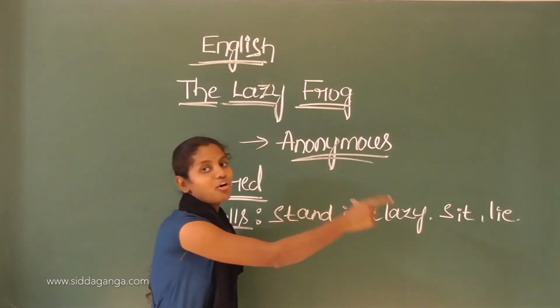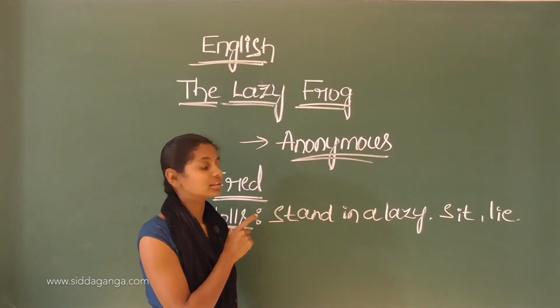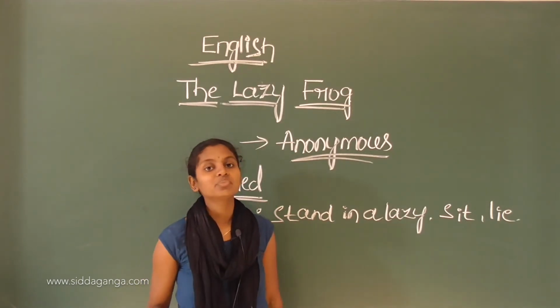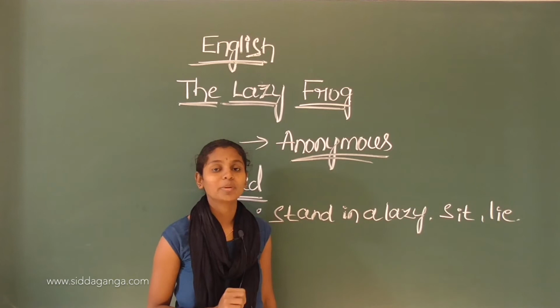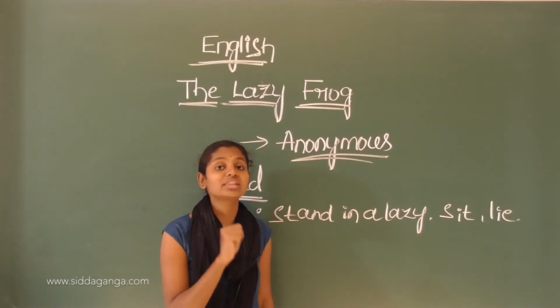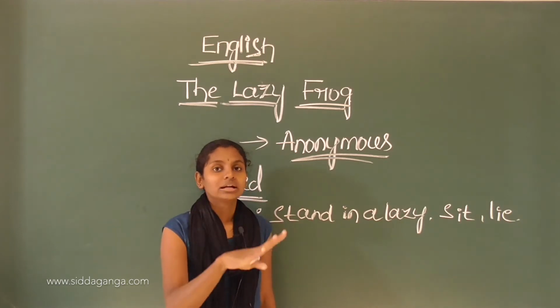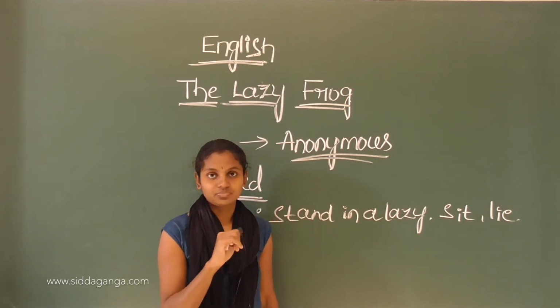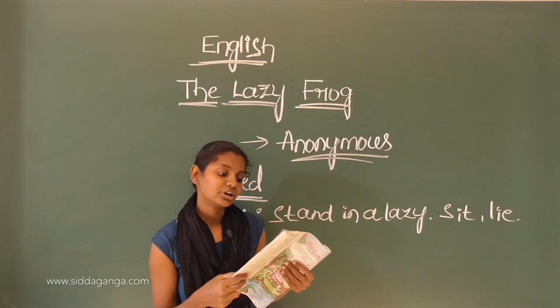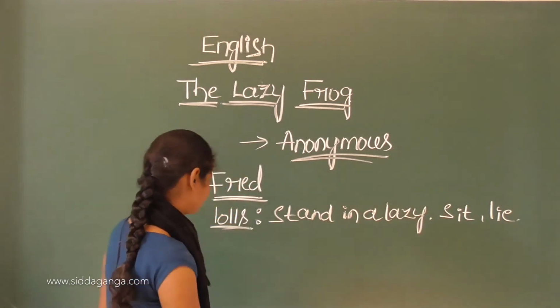So these all indicate that he is a very lazy fellow because he always lolls upon a log. Log means what? It is a cut wood. Okay, that is the trunk of a tree that has been cut.